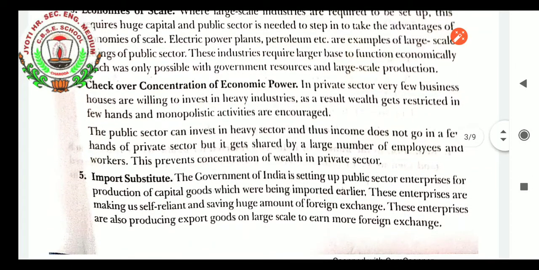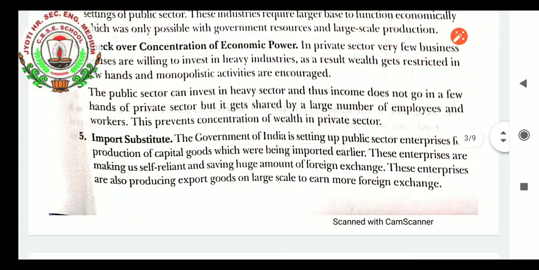Check over concentration of economic power. In the private sector, very few business houses are willing to invest in heavy industries. As a result, wealth gets restricted in a few hands and monopolistic activities are encouraged. The public sector can invest in heavy industry, and thus income does not go to a few hands in the private sector, but gets shared by a large number of employees and workers. This prevents concentration of wealth in the private sector.